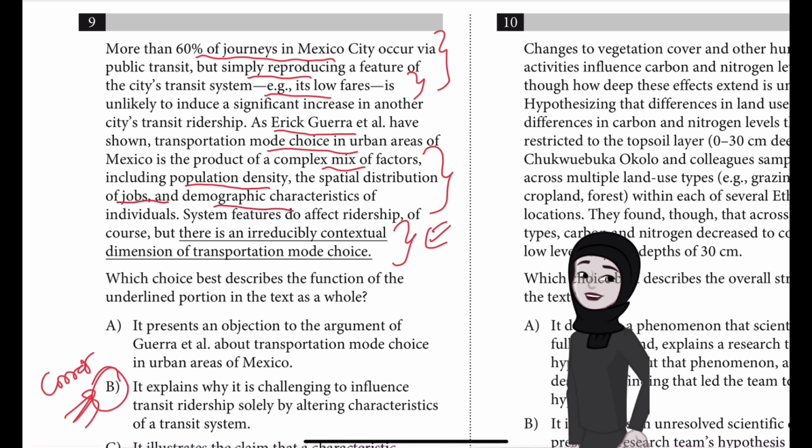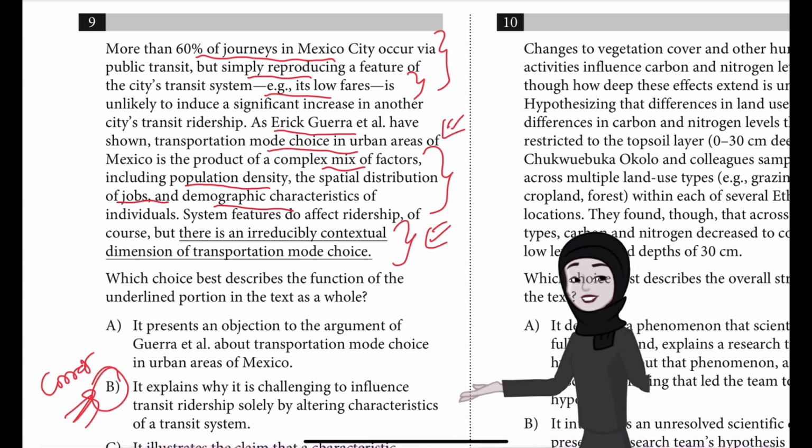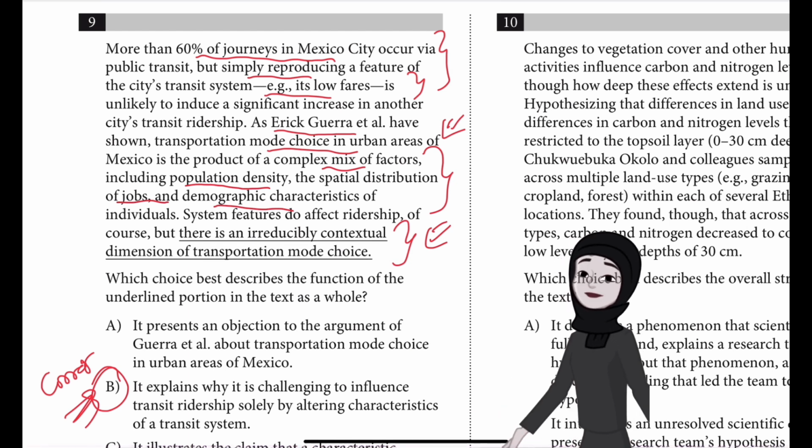So just by making low fares, it is maybe not possible to achieve the same thing in other cities. Then the following sentence introduces a study by Guerra et al., whose findings, namely that choice of transportation mode in urban areas in Mexico is influenced by a variety of local contextual factors, support this claim.